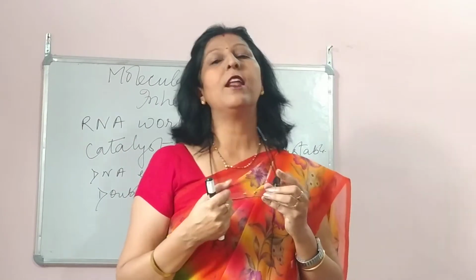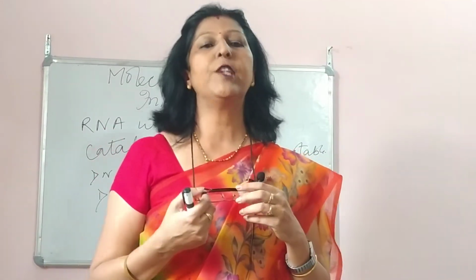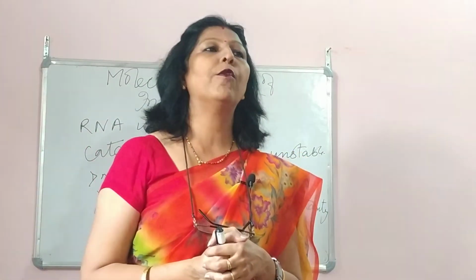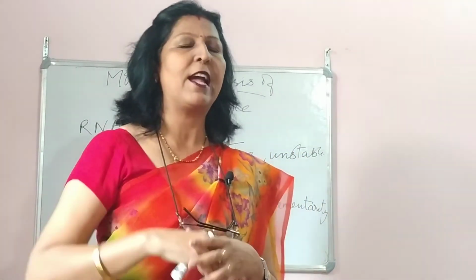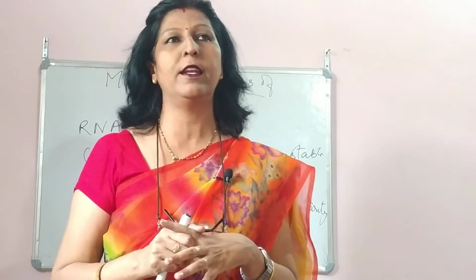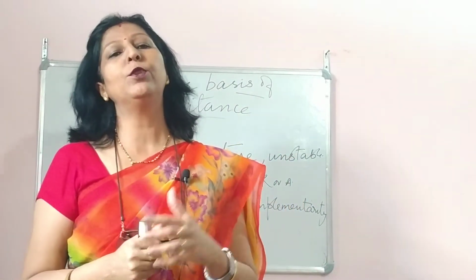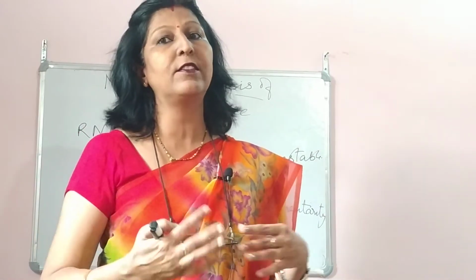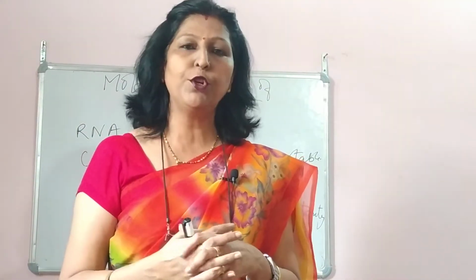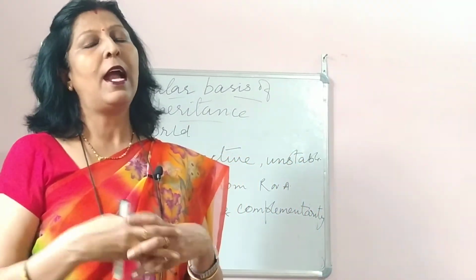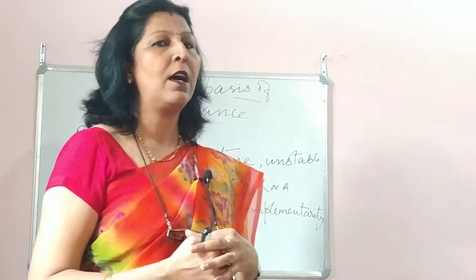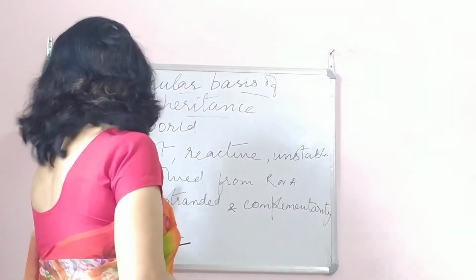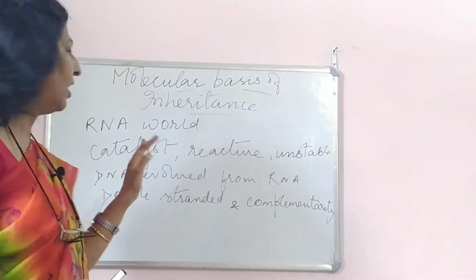In the last class, the properties of genetic materials we have done, that is DNA and RNA properties. Over there, if you remember, let's take a flashback. The first paragraph is that only, RNA world. Now I had told you that RNA was the first genetic material, and DNA evolved from RNA. The evolution has taken place and DNA has evolved from RNA. So RNA is the first genetic material. Now RNA is also a catalyst. It works as a catalyst.